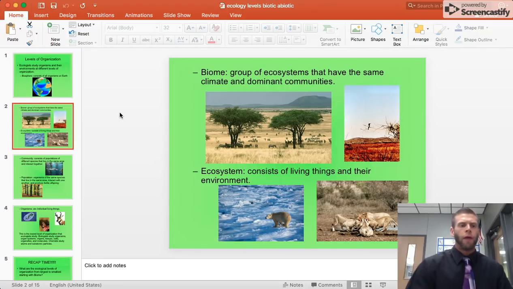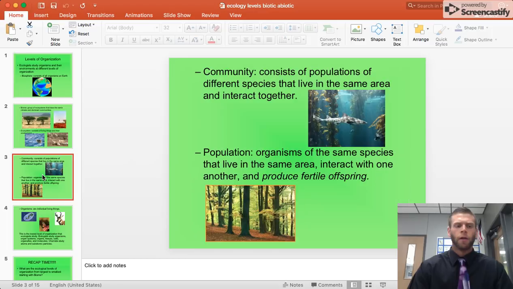So after biosphere, the next level will be biome, and this is what we're doing for our project. This is a group of ecosystems that have the same climate and dominant communities. Dominant communities means the communities that are most common. The next level after biome is an ecosystem. So ecosystems consist of living things and their environment. It's a little bit smaller than the biome.